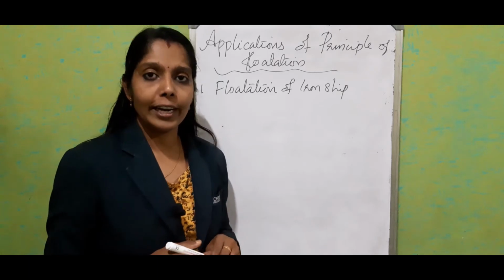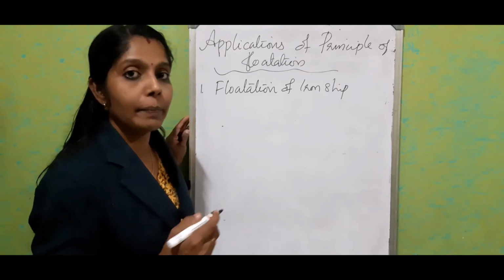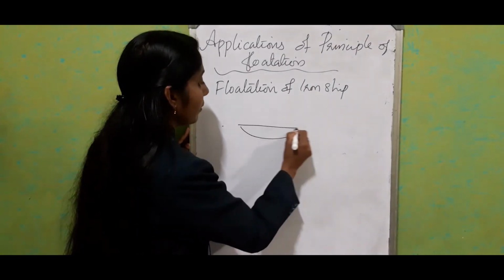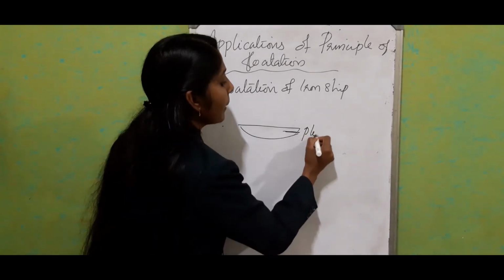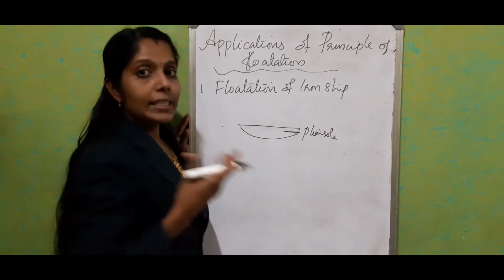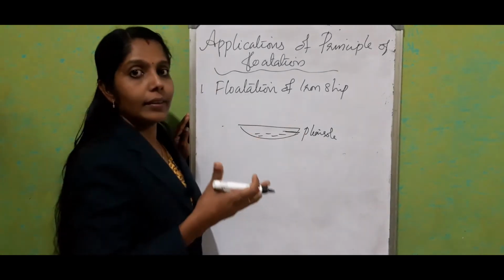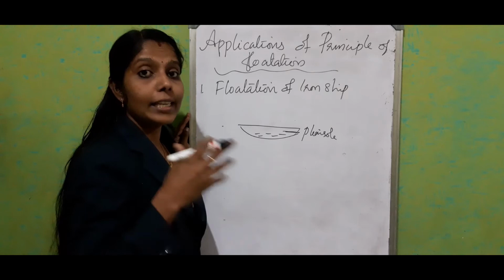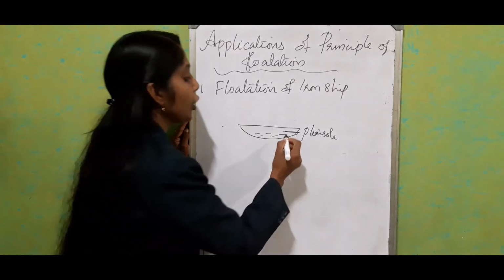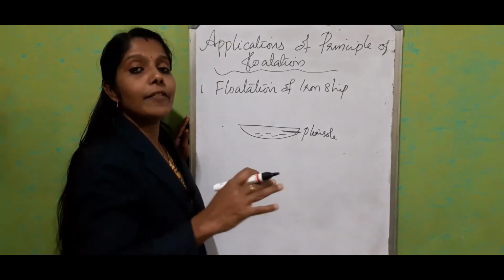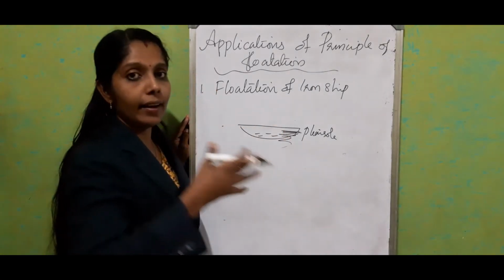Okay, have you heard about the Plimsoll line? It's a safety line which is marked on the boat and ship. If it is a ship or something, just consider that there will be a line marked. This is called the Plimsoll line. It is advised that if you are taking more weight or cargo inside, especially this is meant for cargo ships, it should not exceed the Plimsoll line. It's a safety line. So maximum only that much part should be inside the water.